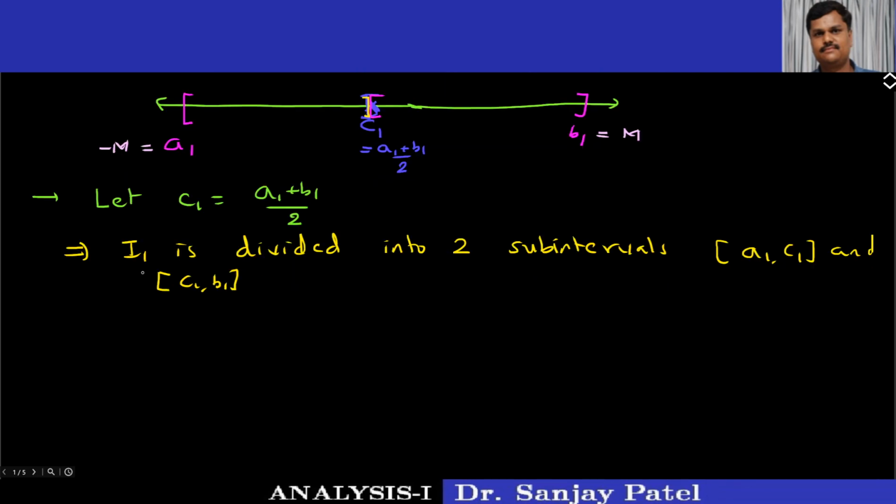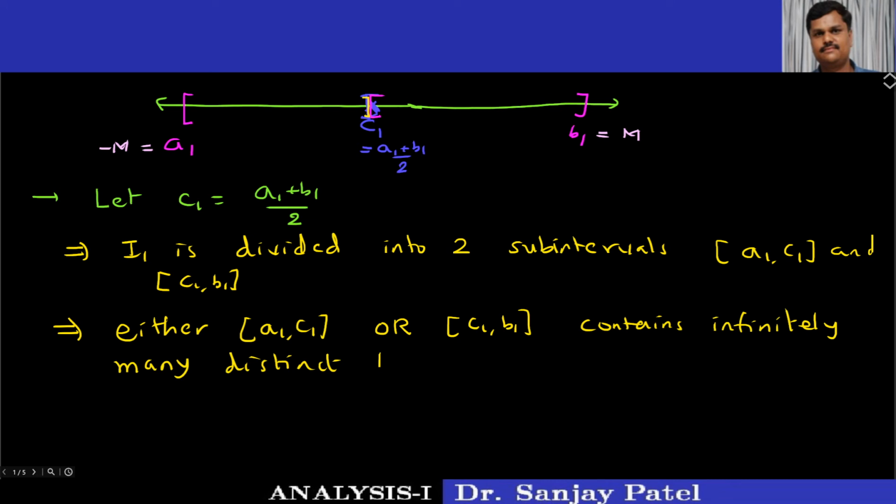Now this implies either closed interval a1 comma c1 or closed interval c1 comma b1 contains infinitely many distinct terms of the sequence xn.